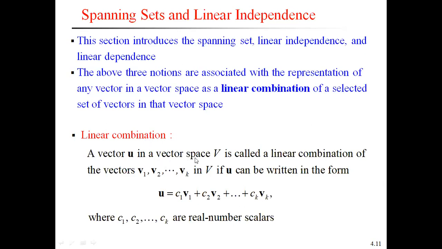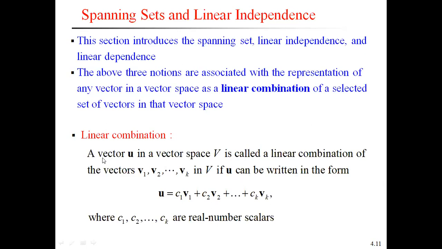A vector U in a vector space V is called a linear combination of the vectors V1, V2, and so on up to Vk in V, if U can be written in the form U equals C1 V1 plus C2 V2 plus and so on up to Ck Vk, where C1, C2, up to Ck are scalars. Then this is called a linear combination of the vectors. Any vector can be expressed as a linear combination of the vectors in the vector space. Then we say that it is called a linear combination.